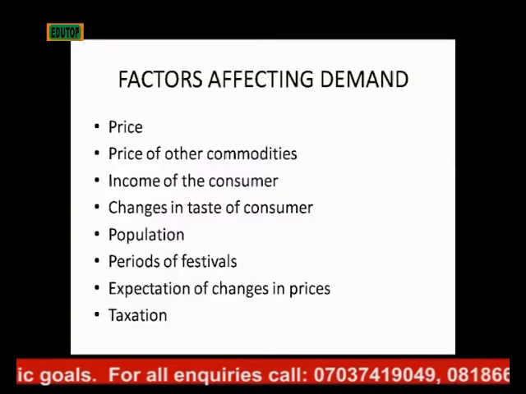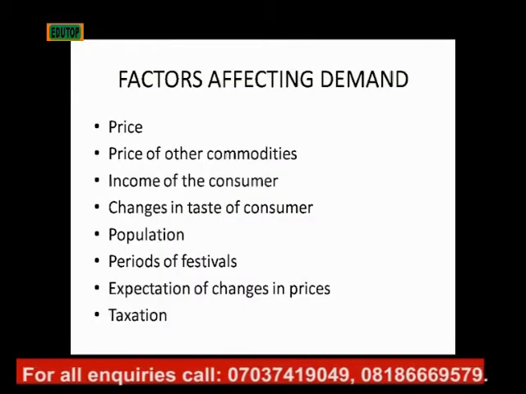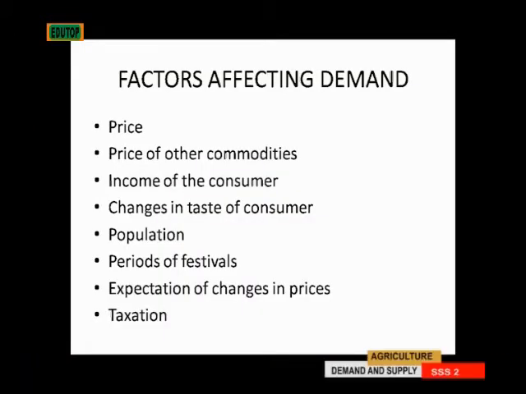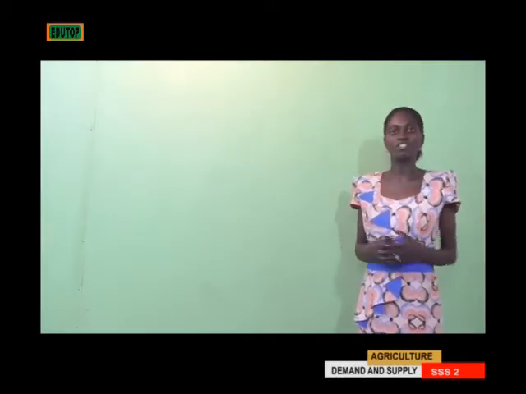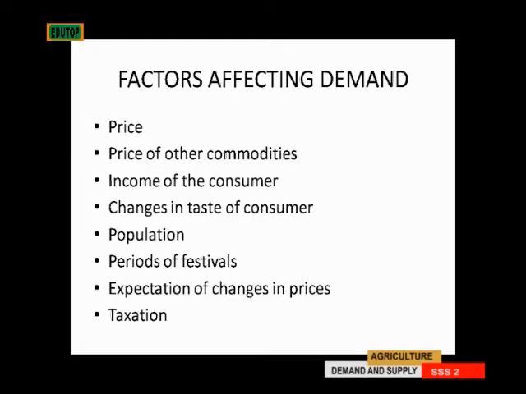The next one is changes in the tastes of consumer. Once there is a change in the taste of the consumer, then there is a change in the demand for that produce too. If he doesn't want to consume your produce again, then the quantity demanded will be reduced. Then population is another factor.